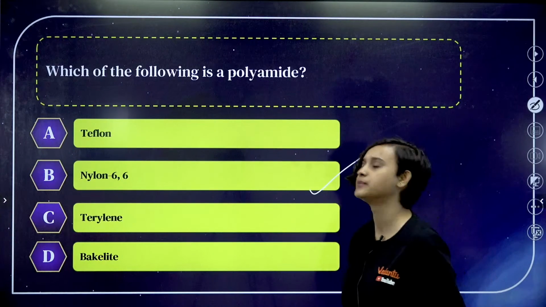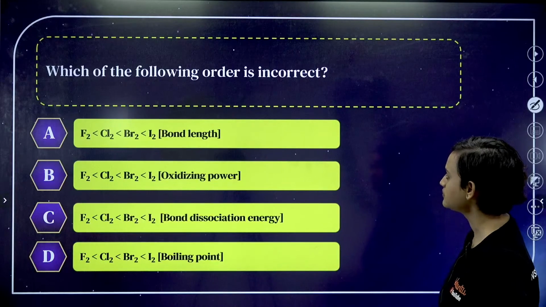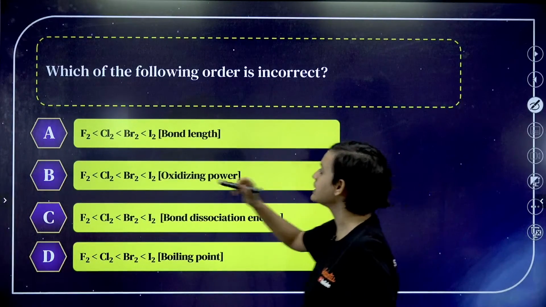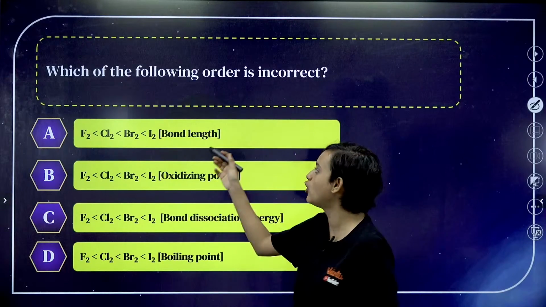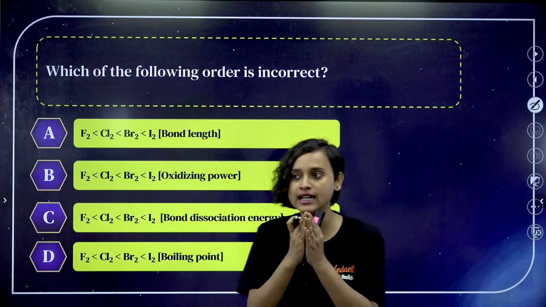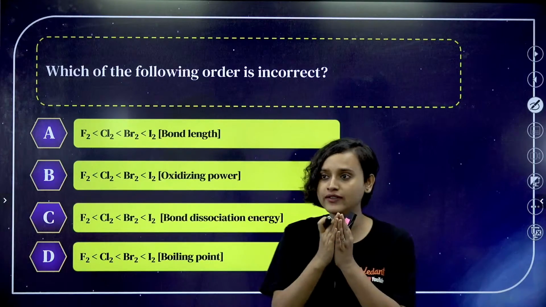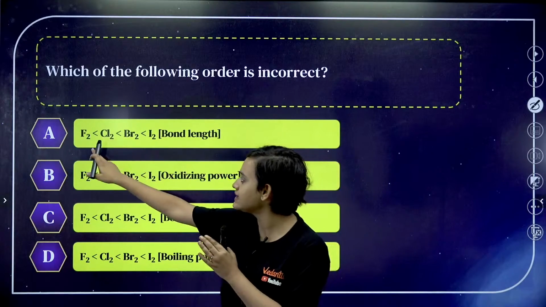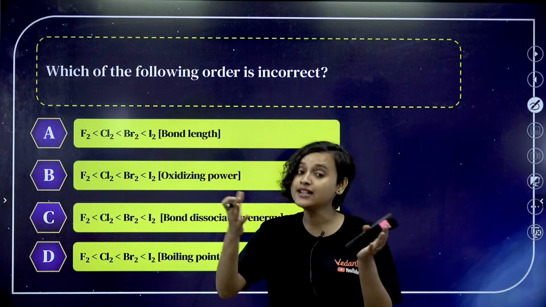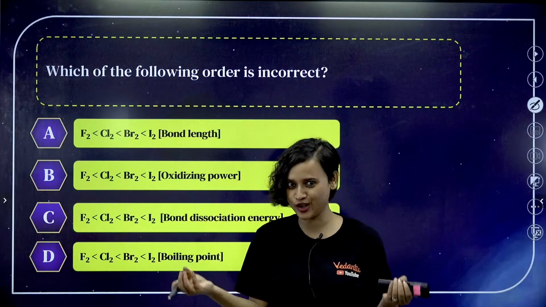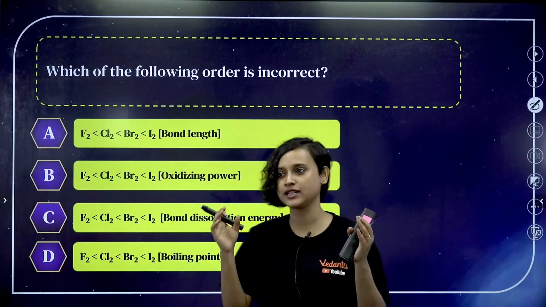Okay, moving on. Which of the following order is incorrect? So fluorine is a very small atom, right? If it is a small atom, then obviously bond length will also be very less. If bond length is less here, then Cl2, Br2, I2, it will keep increasing. As the size of the atom increases, bond length will also keep increasing, right? Absolutely right.